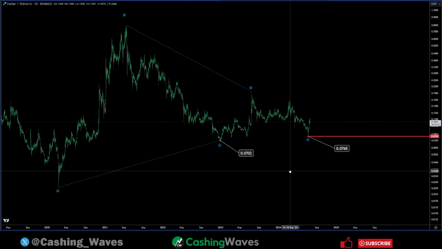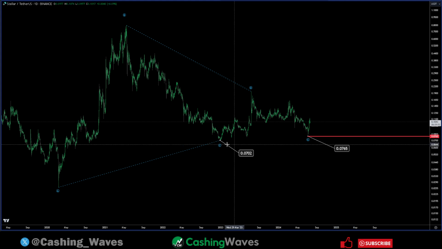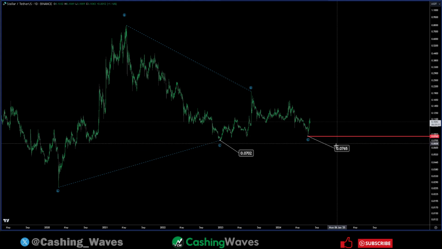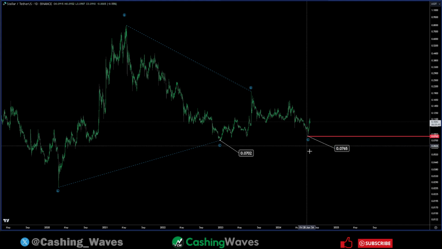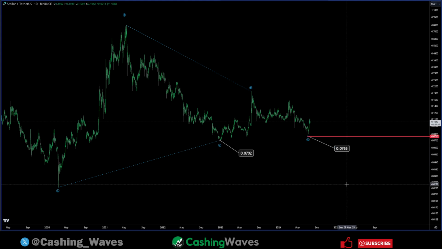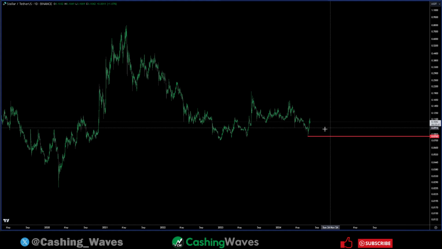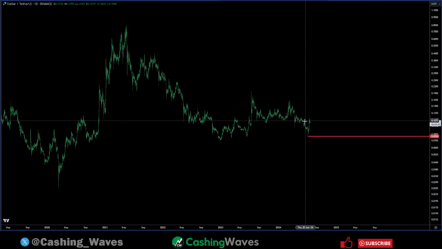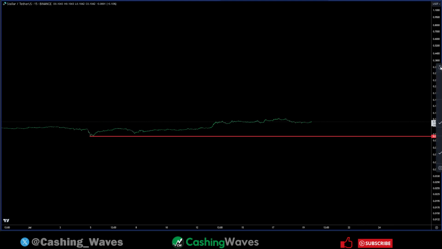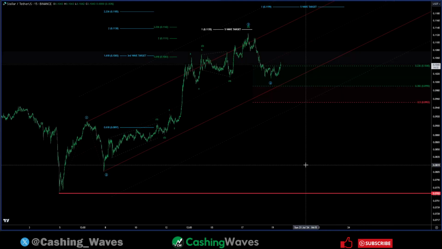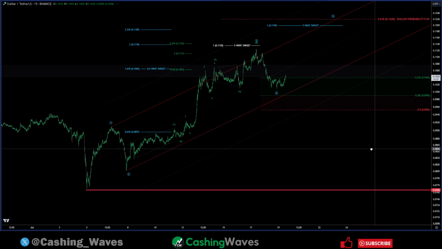Now, in validation of this triangle, if we do make a slightly lower low, the C wave is at 7.02 cents. But we expect to hold above our E wave labeled here at 7.65 cents. So let's go down to the 15-minute and talk about the current count. We're going right into this zone here, this tiny wave. There's our E wave low marked in red. And this is what our expectation is.